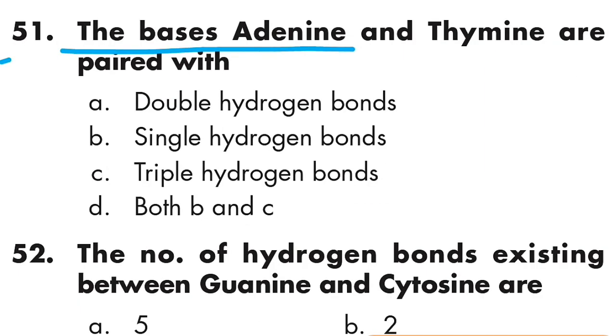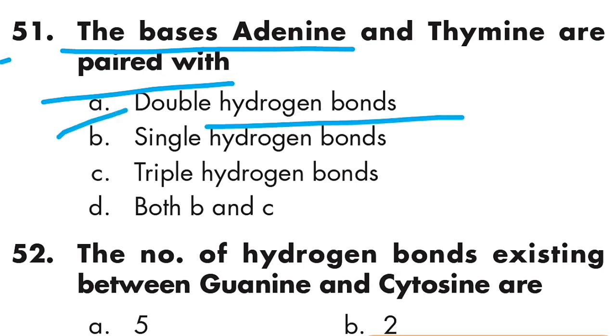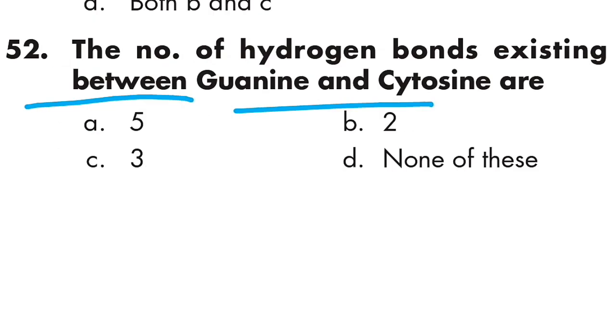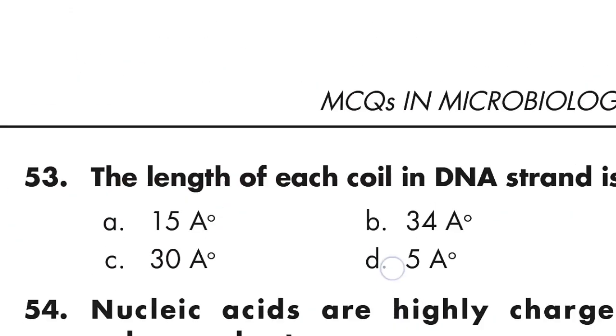Question number 51: The bases adenine and thymine are paired with double hydrogen bonds. Option A is right. Question number 52: The number of hydrogen bonds existing between guanine and cytosine is 3. Option C is right.